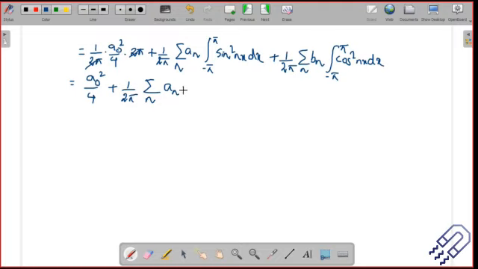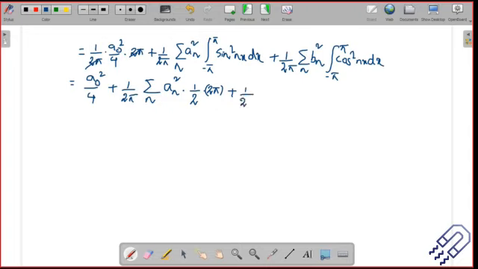So it's sine square nx. I think it's a square here, right? Let's check. Yes, this is square. This is sine square nx. So you can just write it in terms of cos, and then put in the limits and everything. I'll just take this from minus pi to plus pi, do the calculations, and you can see it.